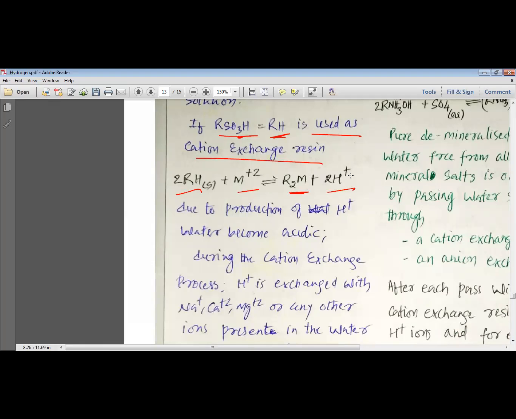Due to the production of this H+, instead of Na+, here only H+ is being produced. So due to the production of H+, water becomes acidic. So instead of RNa, the sodium resin, if we use the hydrogen resin only, then this resin also exchanges the magnesium and calcium +2 ions, but here the hydrogen ions H+ are produced, and that is why the water becomes acidic.